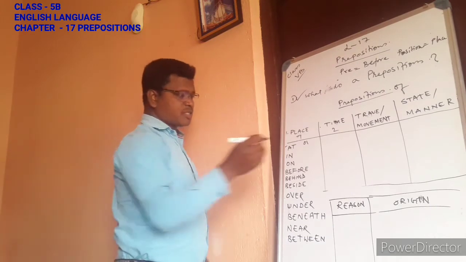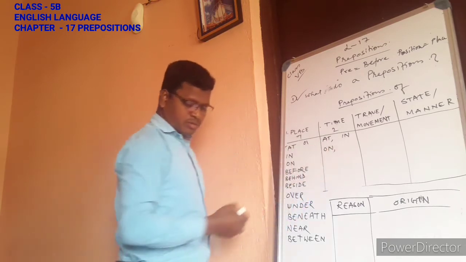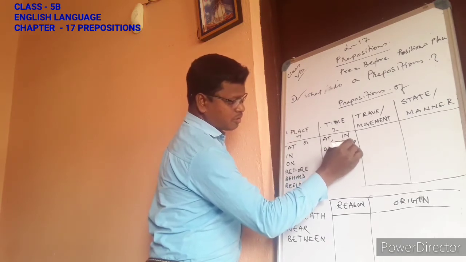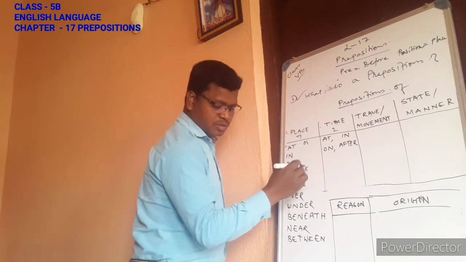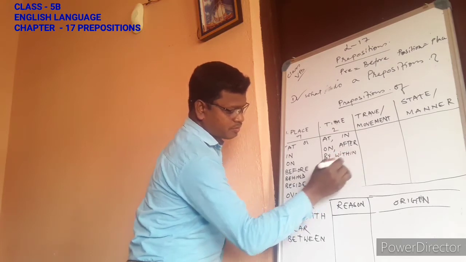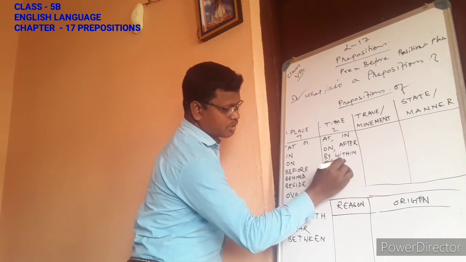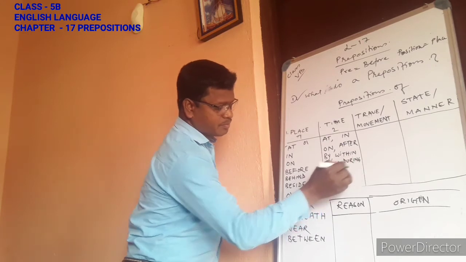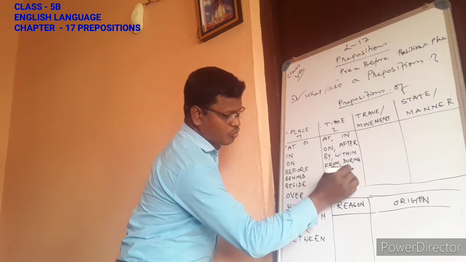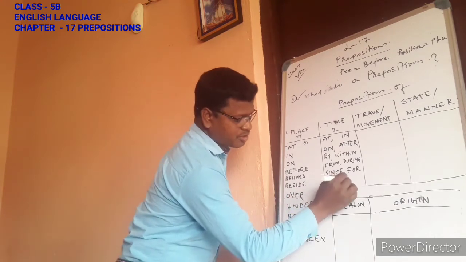Here also at, in, on, then we'll write after, by, within, from, during, since, for, till, until.